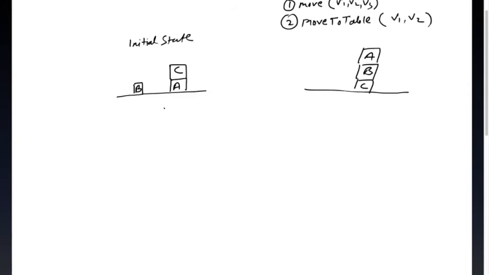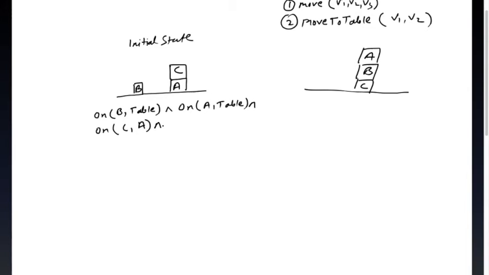This is my initial state. How will you define an initial state? You can define the initial state by this. What does it say? It says on B table. What is the meaning of that? That B is on table. What is the second condition? Second condition is A is also on table. And what is the third one? Third one is C is on A, right? C is on A.